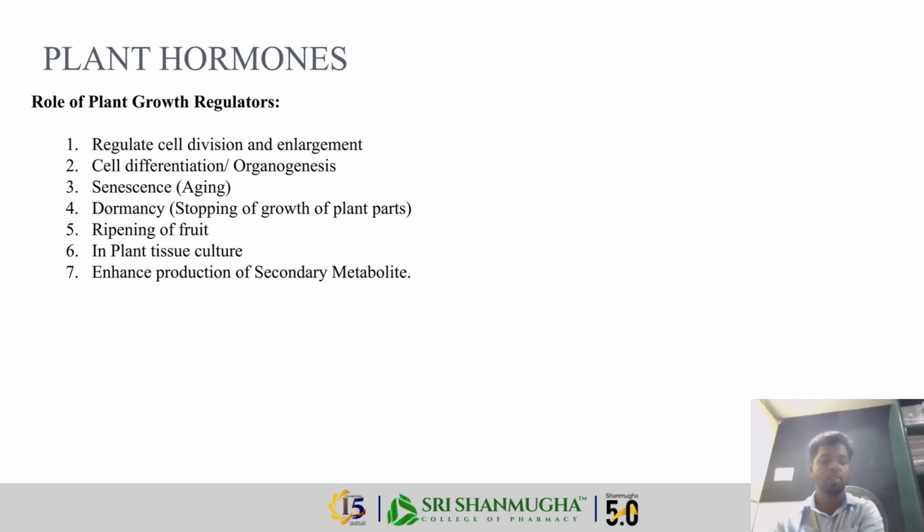Next is the role of growth regulators. They regulate cell division, enlargement, cell differentiation, and organogenesis, as well as senescence, which means aging, and dormancy, which means stopping of growth of plant parts. They are also involved in fruit ripening, used in plant tissue culture, and enhance the production of secondary metabolites.